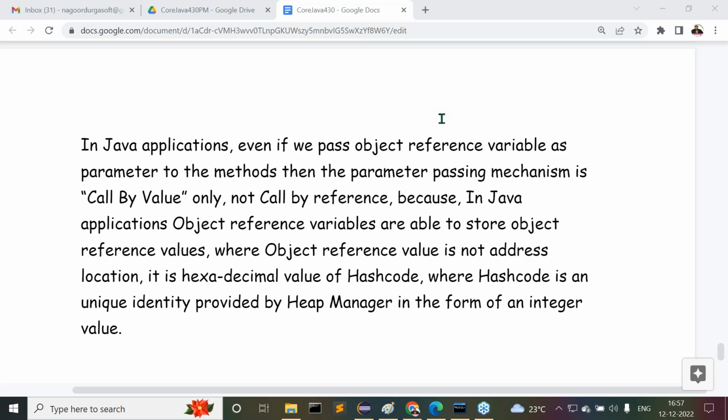Now they are at the position to attend advanced Java, and I'm starting it for them. That's one point. Without knowing core Java, we are unable to understand advanced Java. Core Java is mandatory. Please remember this point clearly.